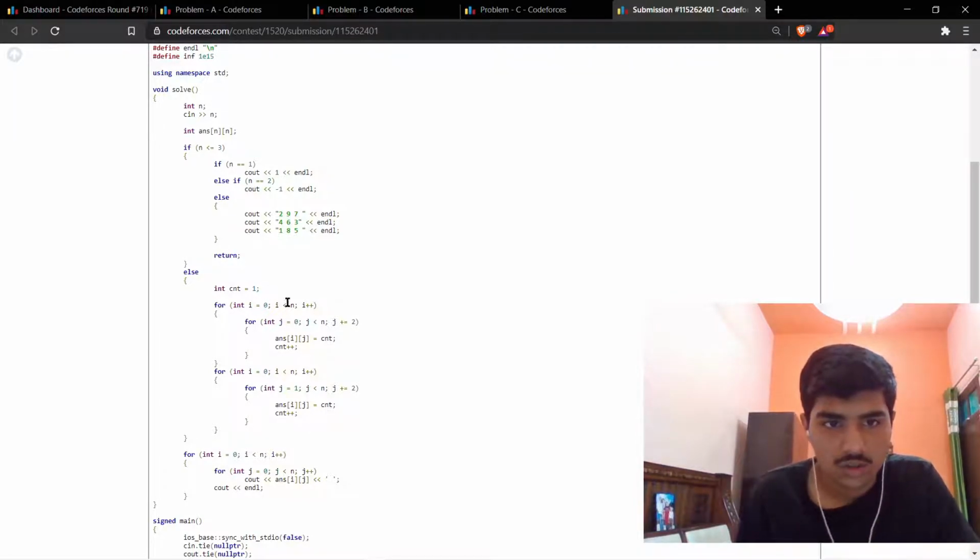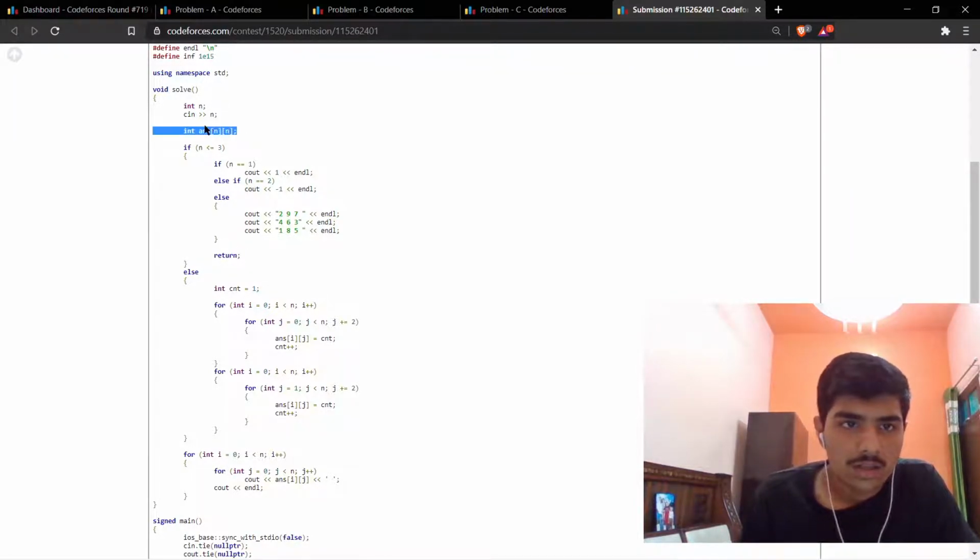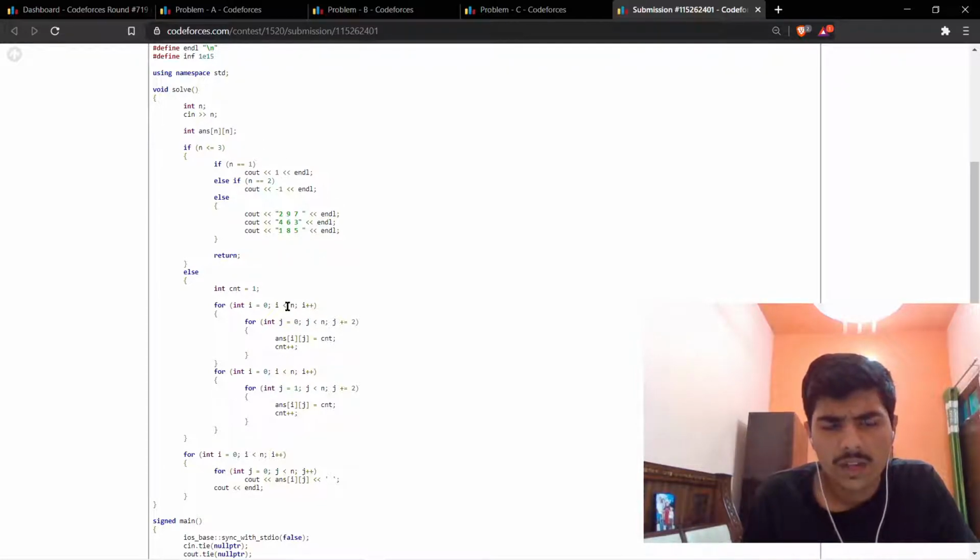At first, count is going to be 1, and this is the matrix ans of n into n size. We will run a loop up to n, incrementing it by 2, and we make the count this and increase the count each time. Like this it will print this.